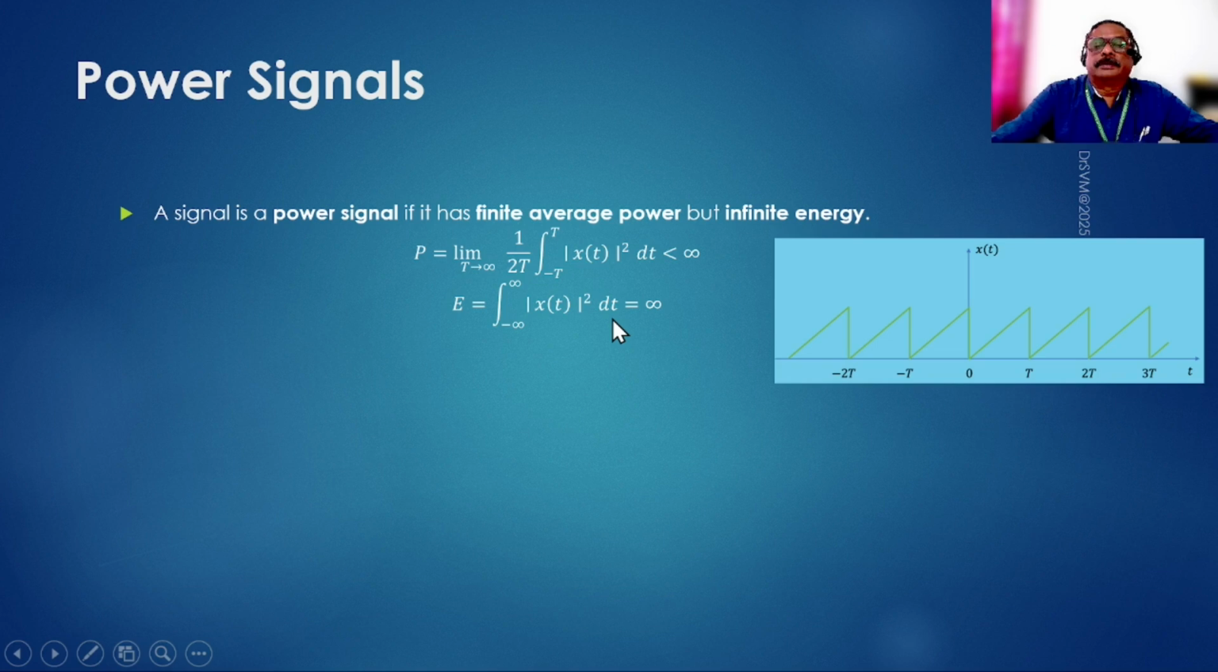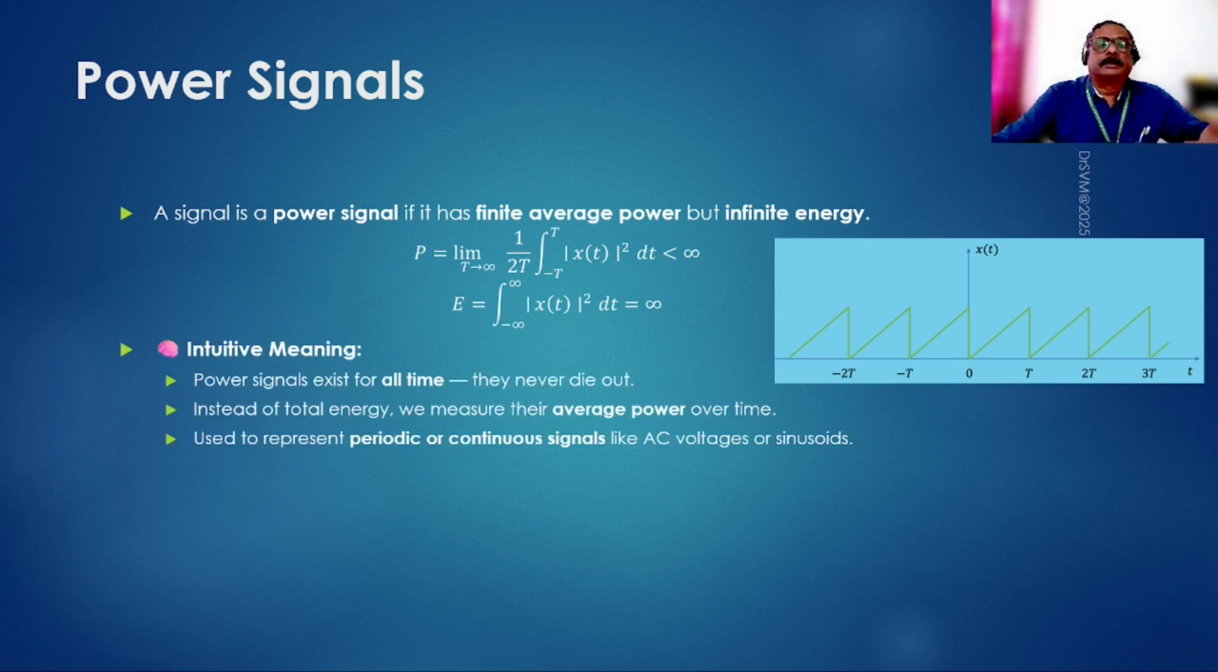On the other side, you look at energy. This energy we are just integrating from minus infinity to plus infinity. So at every cycle it keeps adding and adding, because there is no chance of any negative here, because we are squaring it. It keeps on accumulating from minus infinity to plus infinity, and after accumulating even a finite amount at every step, the total must be infinite. So a power signal will have finite power and infinite energy.